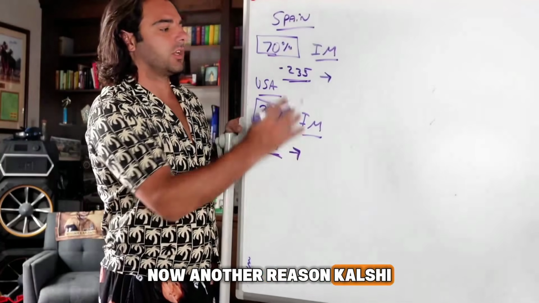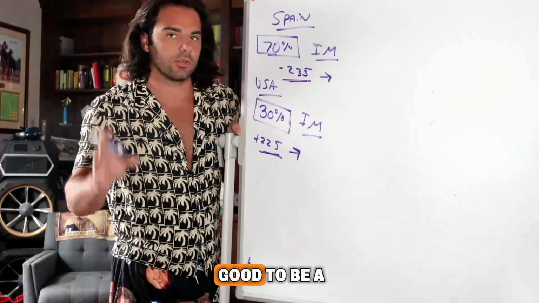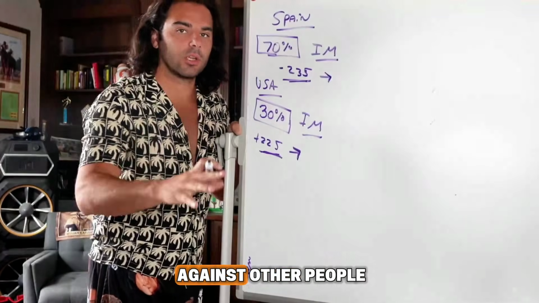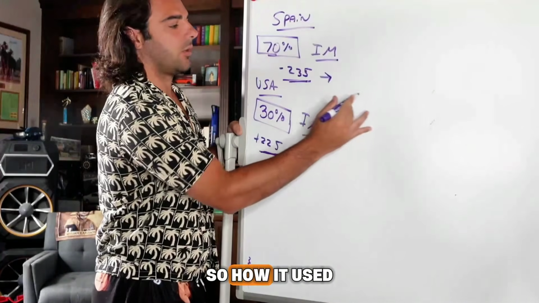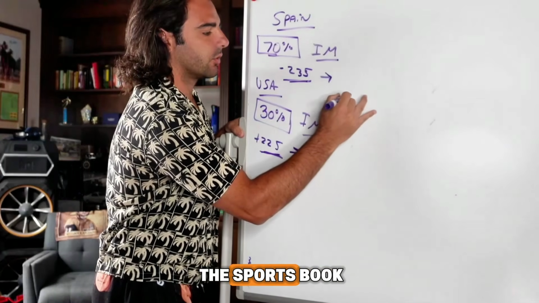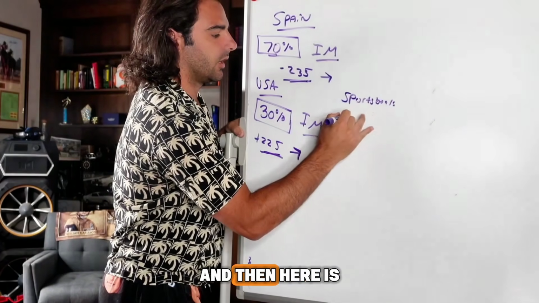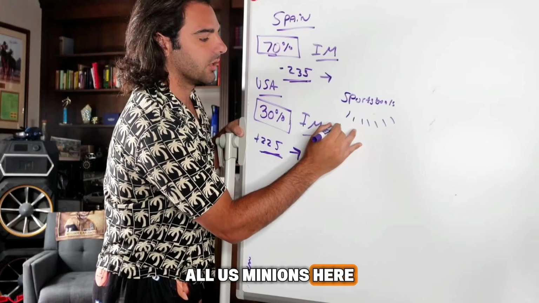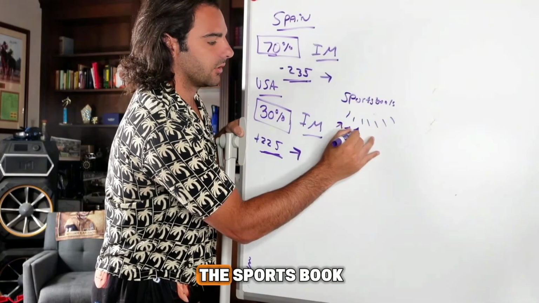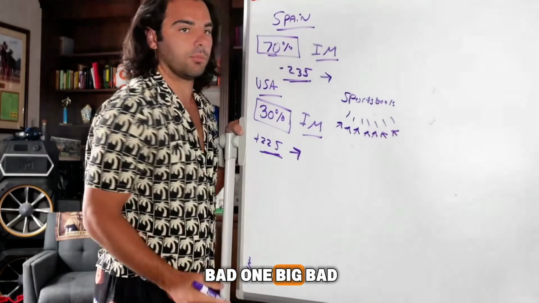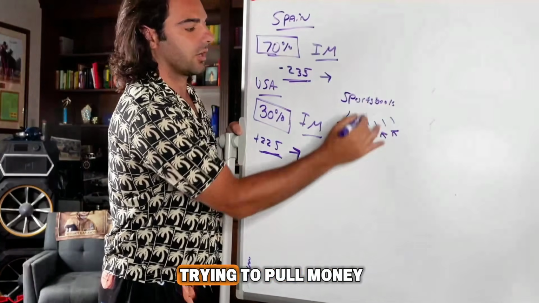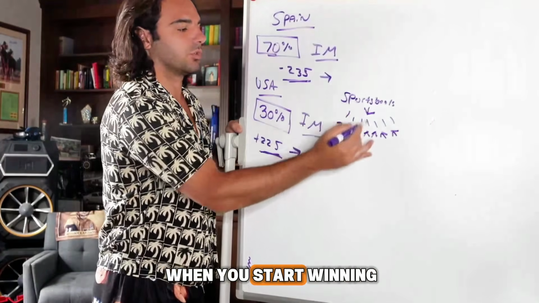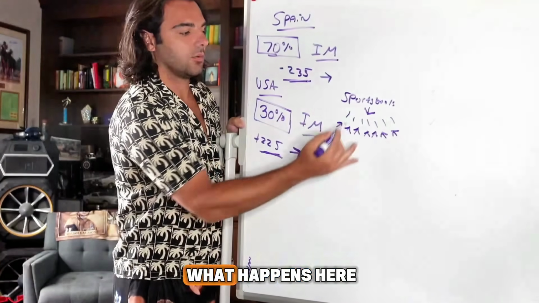Another reason prediction markets are good to be a part of is that they're peer-to-peer. You are going against other people. So how it used to work was, here's the sportsbook, and then here is all us minions, all of us fighting against the sportsbook. It was one big bad sportsbook, and all of us minions trying to pull and extract money from that sportsbook. And what happens when you start winning? When you start winning, what happens here?